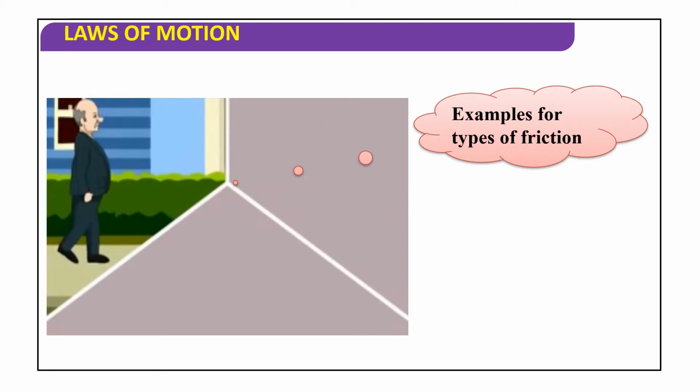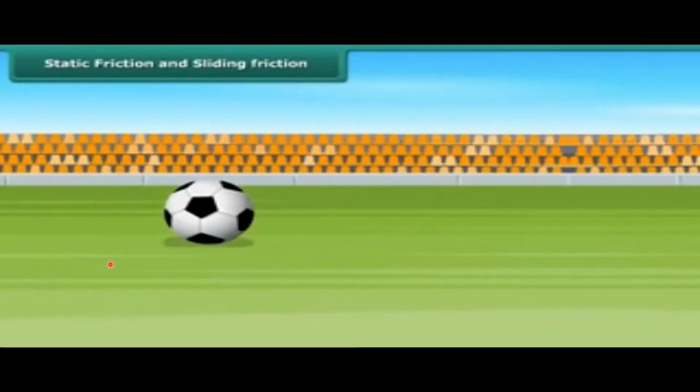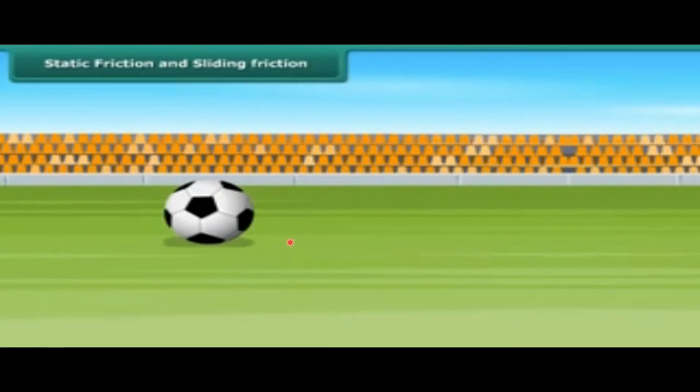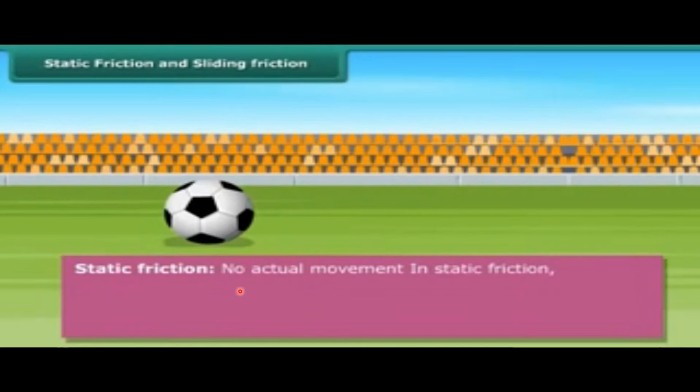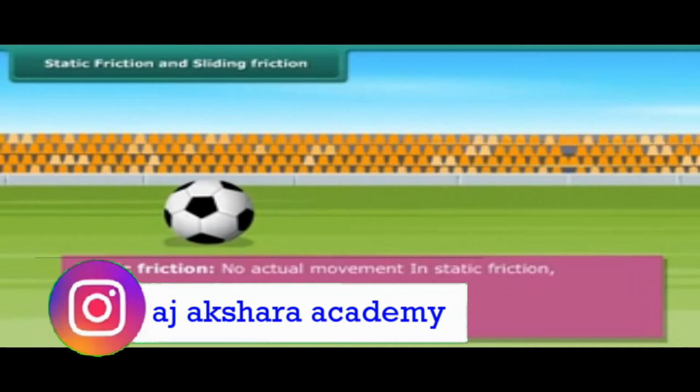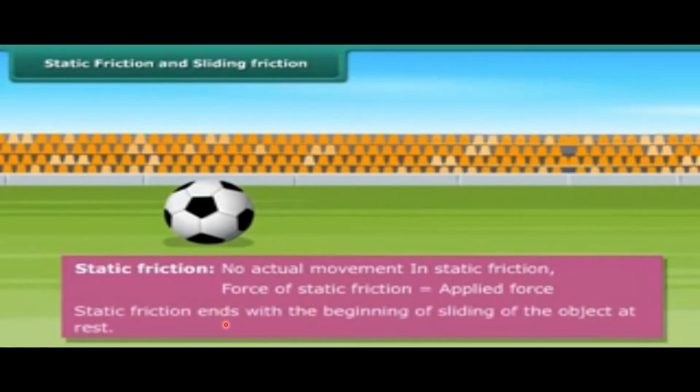An object on the ground is at rest at this point. Static friction is acting on it. The frictional force that exists between two surfaces so long as they are relatively at rest when an external force acts is called static friction. There is no actual movement of the body in static friction. Force of static friction is equal to the applied force. Static friction ends with the beginning of sliding of the object at rest.